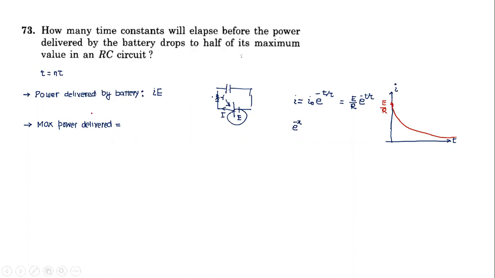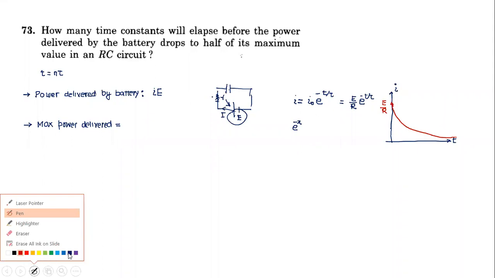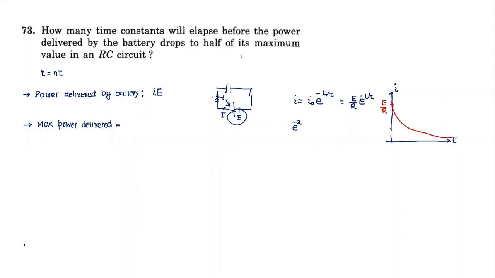So when is the power delivered maximum? Karthikeya, can you tell me when the power delivered would be maximum? What is the maximum power delivered, and when would the power delivered by the battery be maximum? At steady state? Just guessing. No, this is there already on the board. Not correct. Okay, Disha, when is power delivered maximum? When the current becomes maximum. Correct.